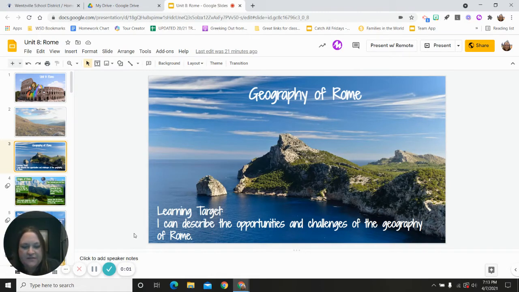All right, guys, today is our first lesson of Rome. We are officially in Rome now, and we are going to start with geography like we always do. Our learning target is that we can describe the opportunities and challenges of the geography of Rome.